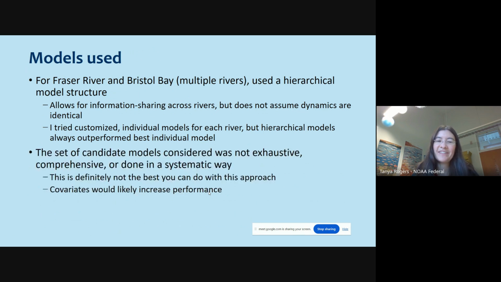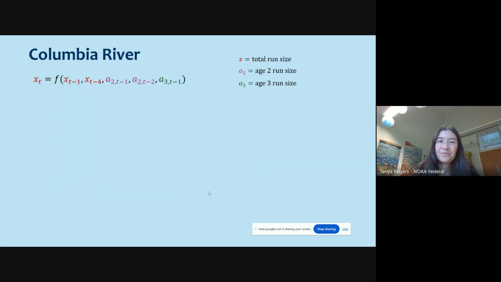And again, because of time limitations, the set of models I considered was not exhaustive or comprehensive, nor done in a very systematic way. So this is definitely not the best you can do with this approach. I'm quite confident of that. I think there's a lot of room for improvement, and I think including covariates would very likely increase performance, which I didn't have time to look for.